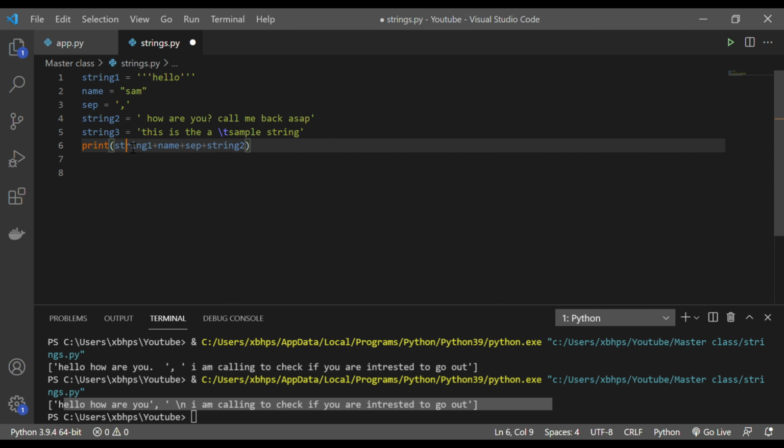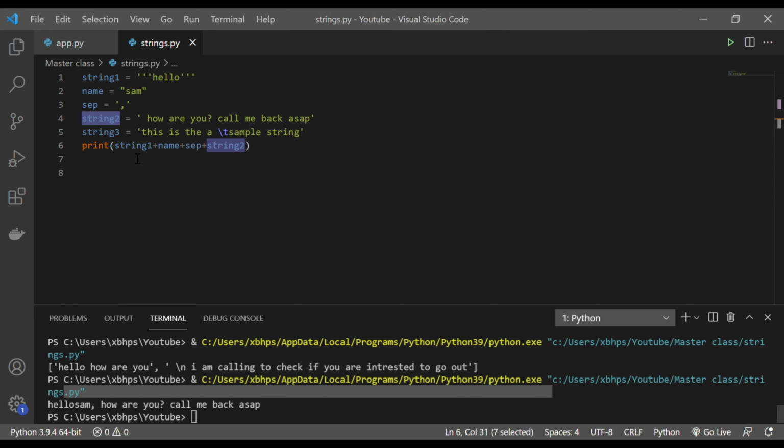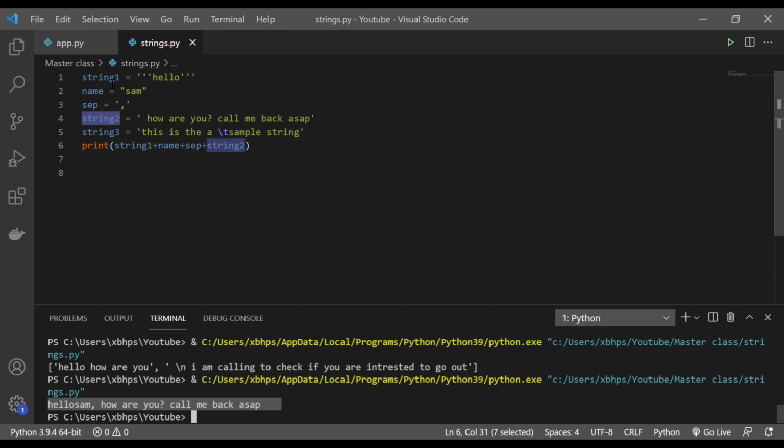Okay, so basically I'm adding string 1, name, this particular string, and string 2. If I run this, hello Sam, how are you, call me back ASAP, right? So you see I am using these 4 different strings, concatenating and printing them. But if you see, this is getting a little ugly now.